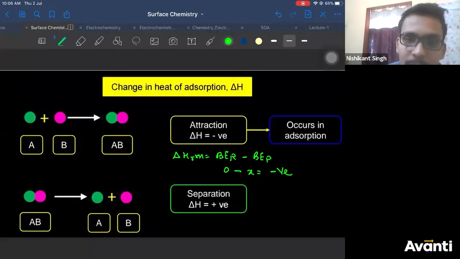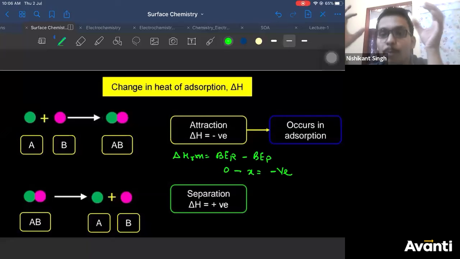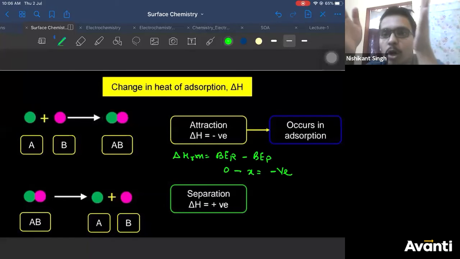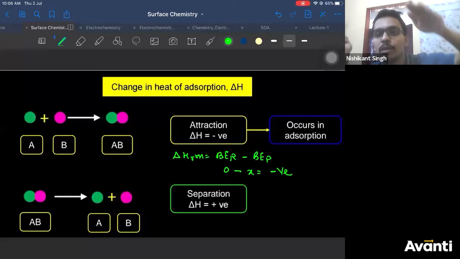So overall enthalpy is coming out to be negative. Correct? Now, it can be explained like this also. If bonds are formed, that means stability is achieved. Initially, there was no bond. Now, adsorbate and adsorbent come together. They form a kind of bond, an attraction. Due to a bond or attraction, stability increases. Stability increases means energy decreases. So, if it was at 10 joule energy, now it will come to 2 joule.